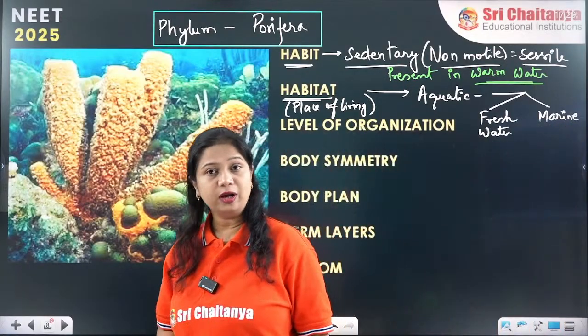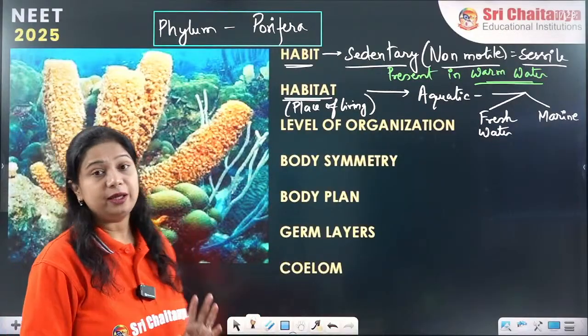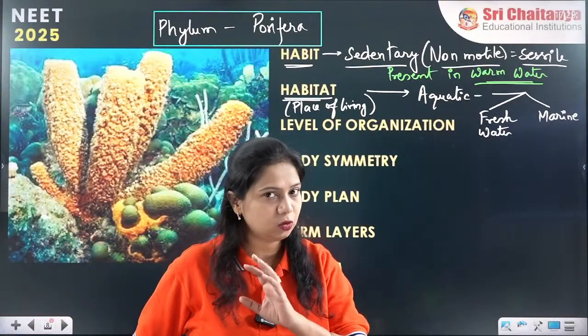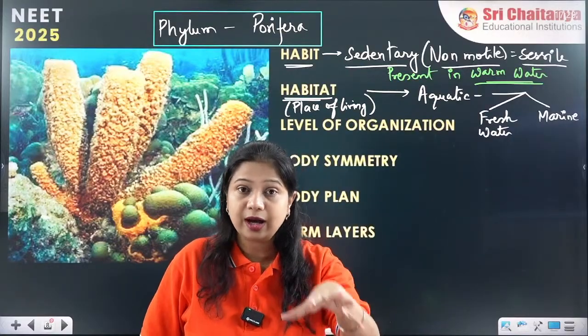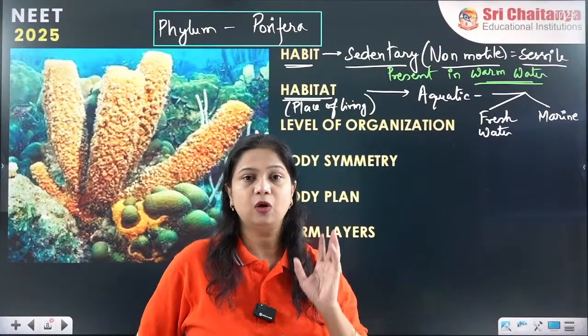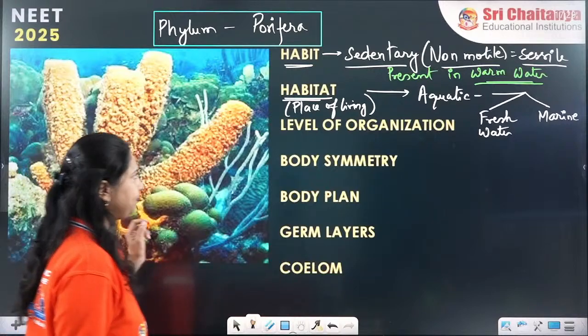Some organisms are freshwater as well as marine water forms. All of them are aquatic. They do not live on land. They do not live anywhere else. They are all immersed inside the water. They are all aquatic. Some are freshwater, some are marine water.